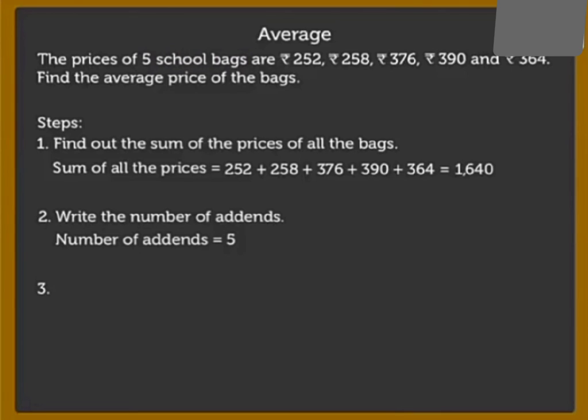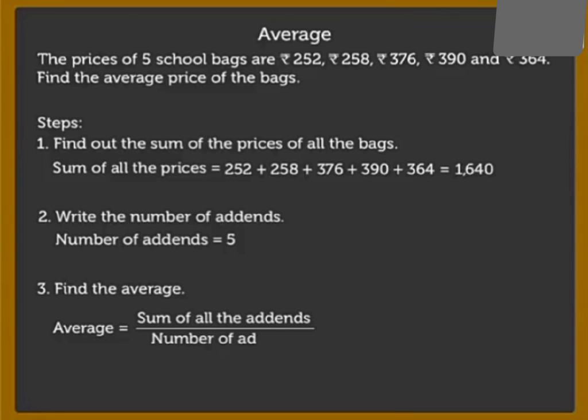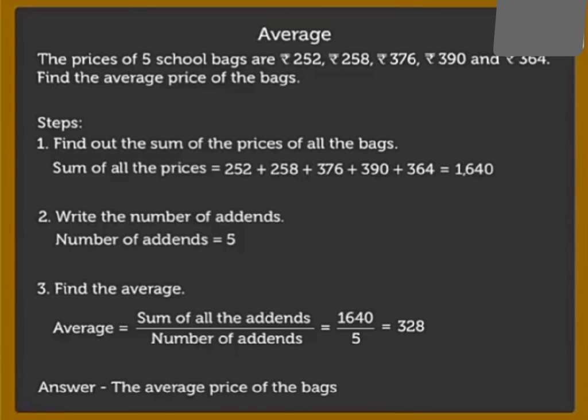Step number 3. Find the average. Now put the formula of average, which is equal to the sum of all addends divided by the number of addends. So the sum of addends I have over here is 1640, and the number of addends I have over here is 5. So by dividing 1640 by 5, I have 328, which is known as the average. The average price of the bags is 328 rupees.